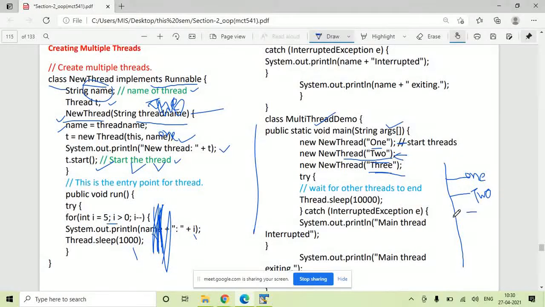So now you have created and started 3 threads, and all these 3 threads are in ready state. Whenever these 3 threads get a chance, they will start execution.